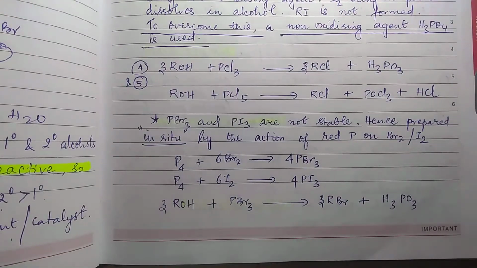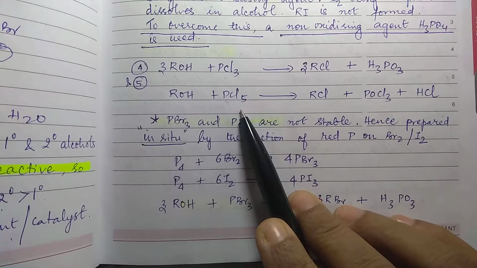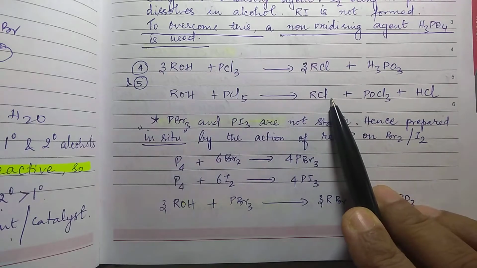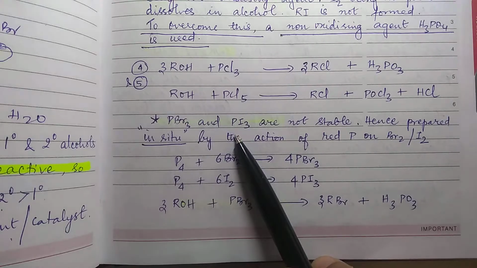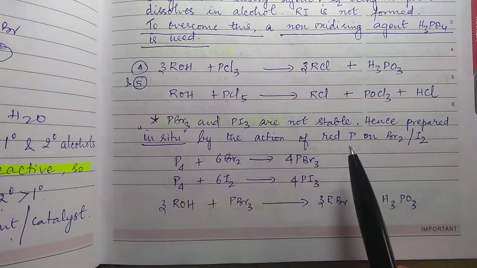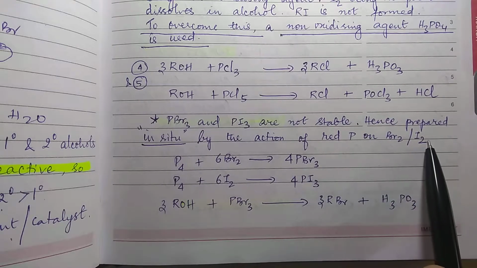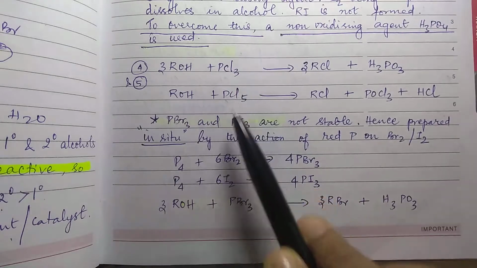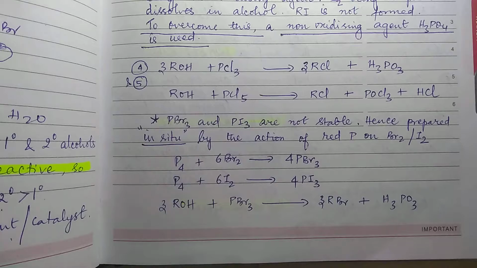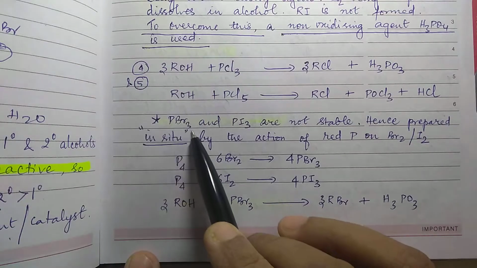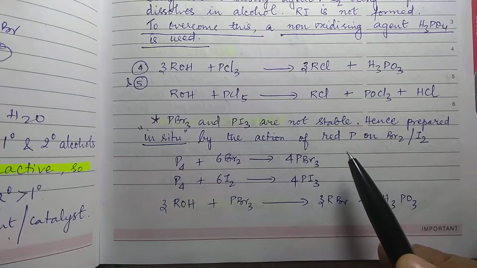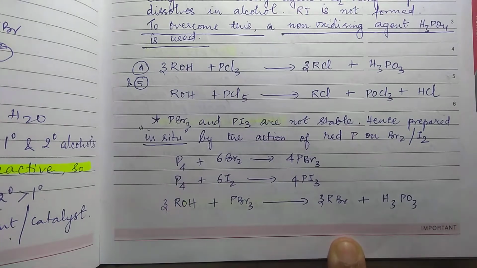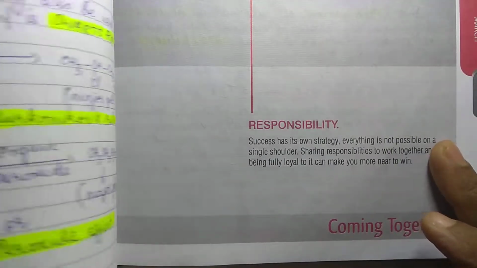Then you can also prepare it from PCl3 and PCl5, where you will get the corresponding chloride. Here, PBr3 and PI3, if you want to use them, they are not stable. Hence, you can use red phosphorus in the presence of bromine or iodine. This is not a shelf reagent. PBr3 and PI3 cannot be prepared and kept on shelves, so you have to use them only under in situ conditions. In situ means then and there it is formed and used in the reaction. So that is how it is done.